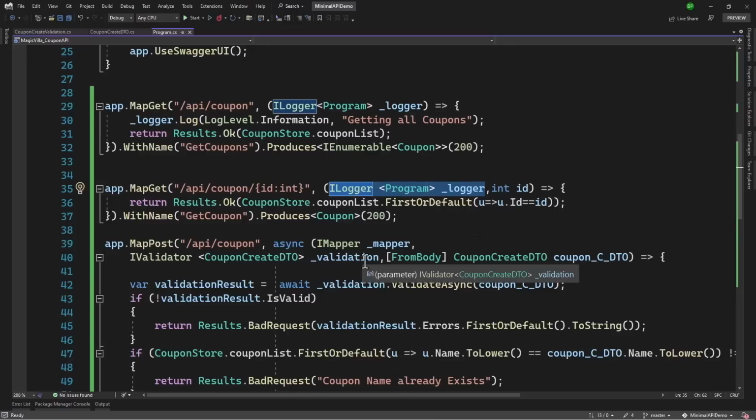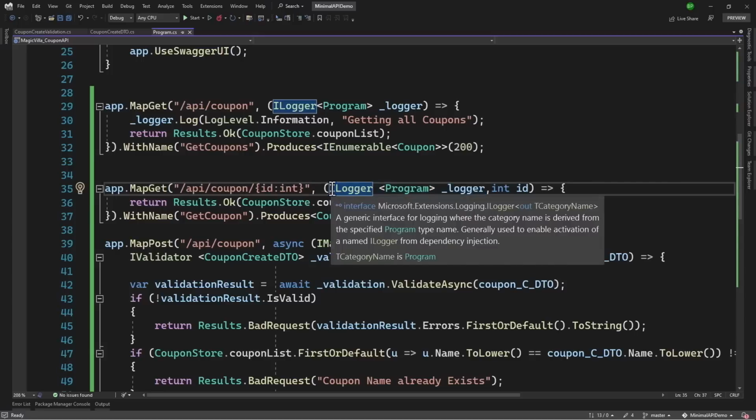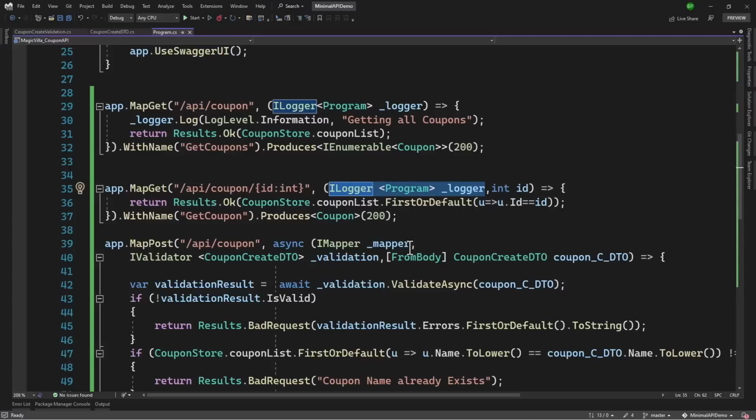What happens is the application will first see for all the parameters, hey, is there a dependency injection registered for this ILogger or AutoMapper? If it is, then I will be injecting that right here.